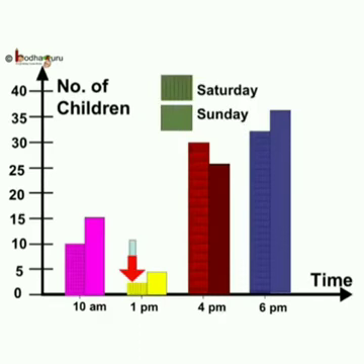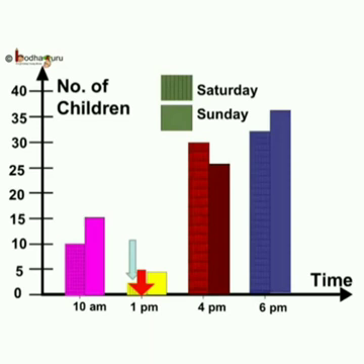It has the least length, so it was Saturday. And what is its value? Its value is only 2. And what's the time? The time is 1 p.m. So we can say the least number of children were in the park at 1 p.m. on Saturday.